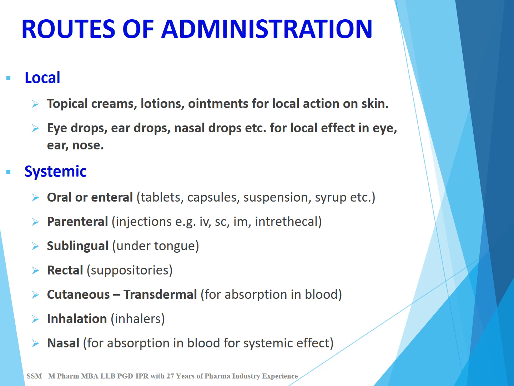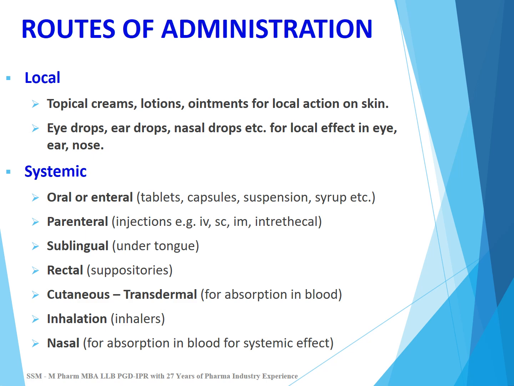Rectal route: the drug is administered through the rectum, either in the form of suppositories or enemas. The next systemic route is cutaneous or transdermal, which is not for local action but for absorption of the drug into the blood, like nicotine transdermal patches, which are applied on the skin and from the skin are absorbed into the blood for systemic action.